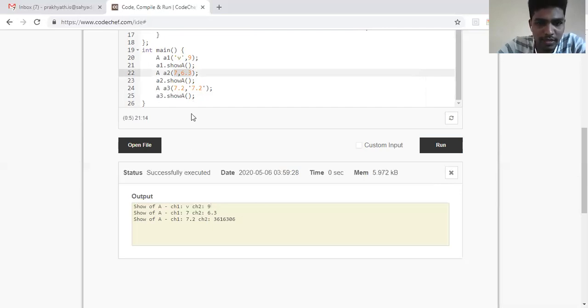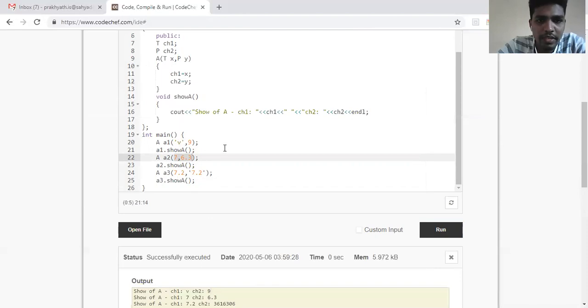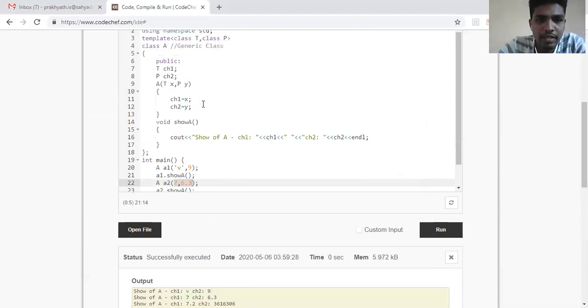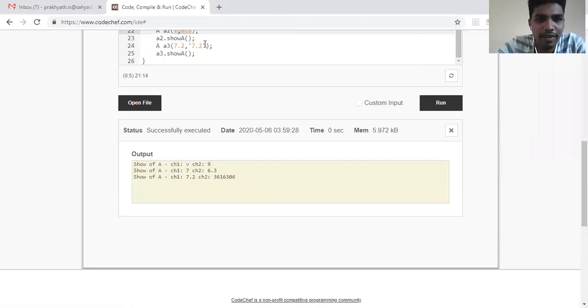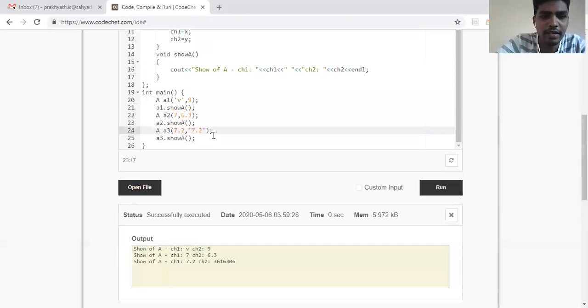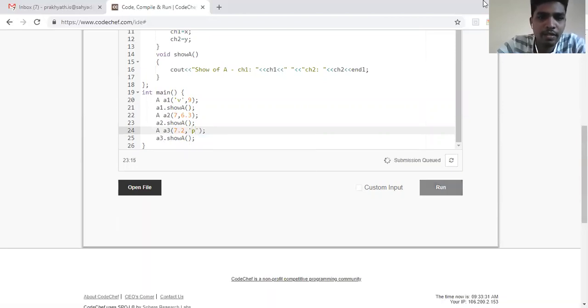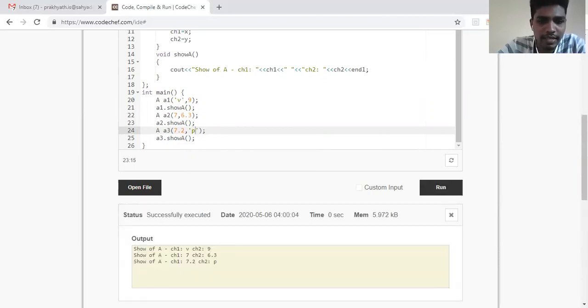It has displayed the ASCII value of what I sent. If I want to see the character itself without the ASCII conversion, I'll write P and run, so that it avoids confusion in the output. You can see it has taken it as a character and displayed it.